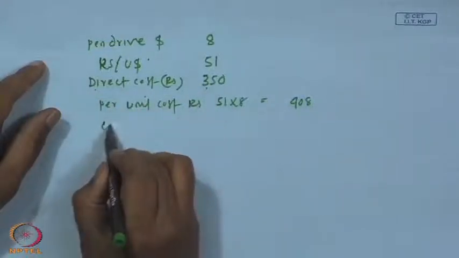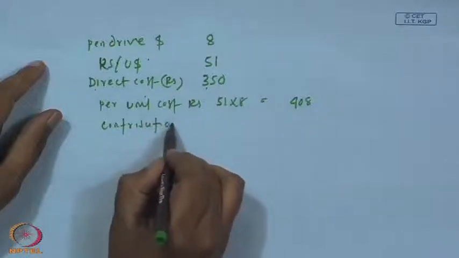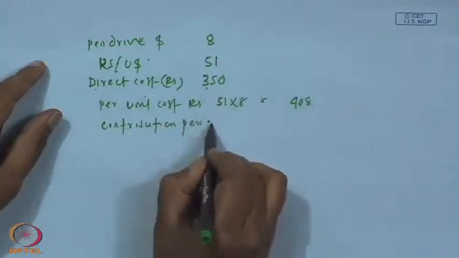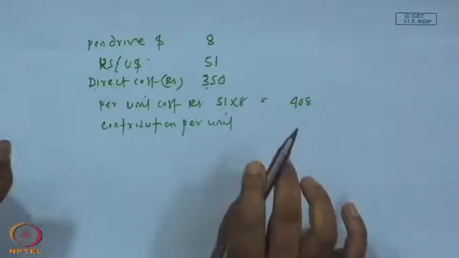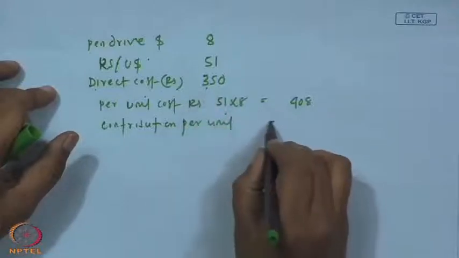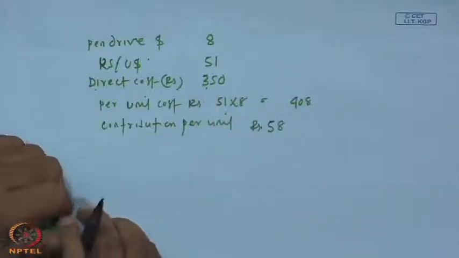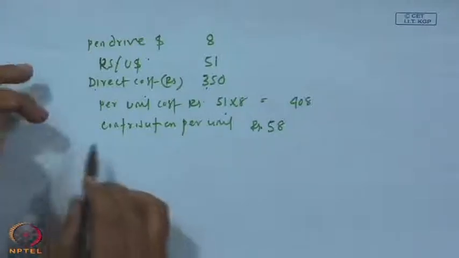So, contribution per unit of sale, that is one pen drive is sold by the Indian company to the Walmart, is something around 58 rupees.